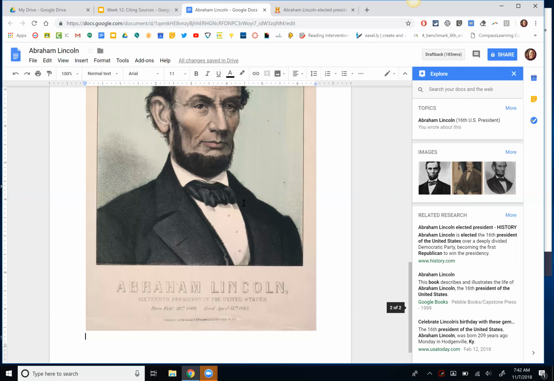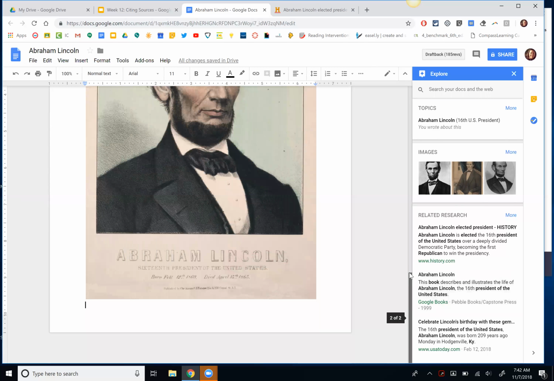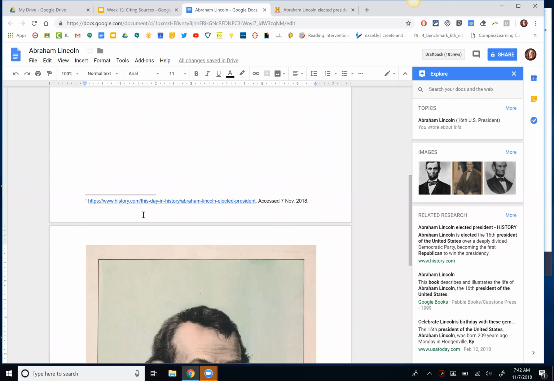And then at the bottom of my page, where to go? Sorry, I missed it. There it is. So it gives me this footnote already. It's telling me exactly what website I found it on and when it was accessed, November 7th, 2018. So this is a nice way to make sure you're giving credit where credit is due. And then it's also just a nice jumping off point. If you're kind of stuck in your research and you're looking for good websites, this is going to give you more historically accurate websites to look at instead of always just Wikipedia.